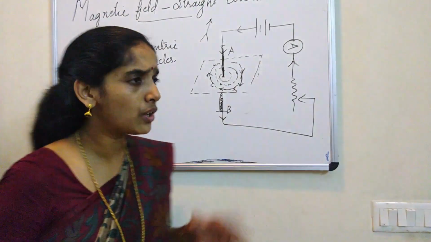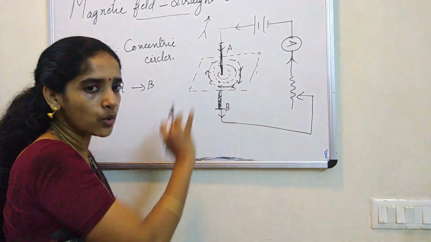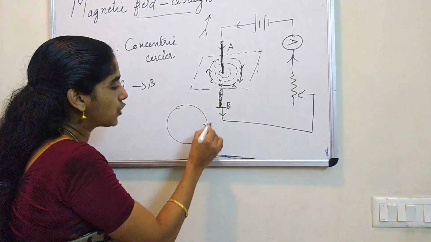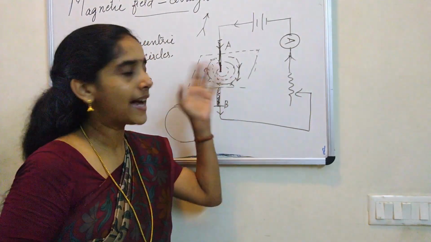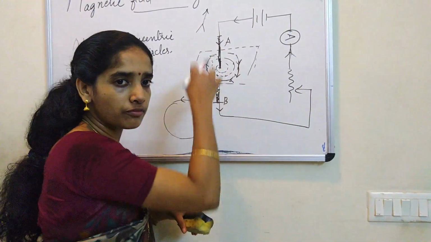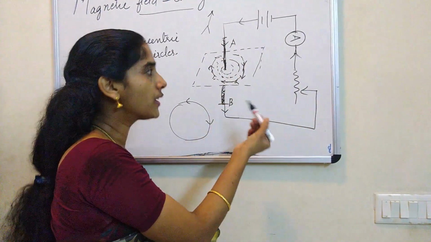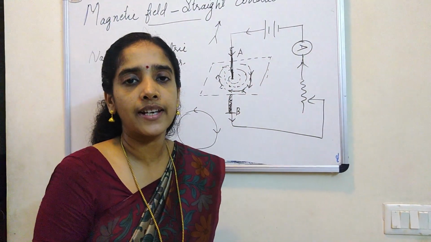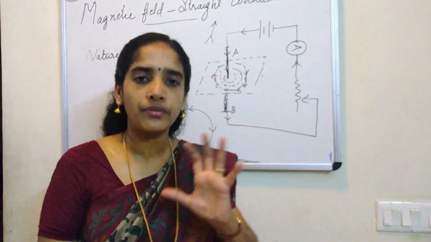Now look, what is the meaning of this? We know that the field lines are all concentric circles. But if you draw a circle, it can have two directions. It may be clockwise or anti-clockwise. Now have a look at the direction given by the compass. Turning right means clockwise, turning left means anti-clockwise. So here the direction of magnetic field lines is clockwise. This is the information we got from the practical.